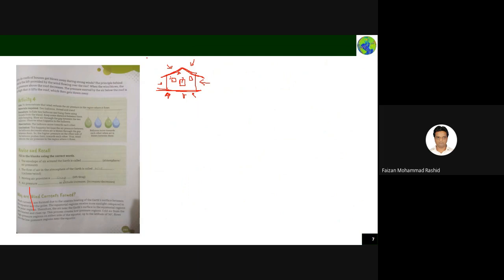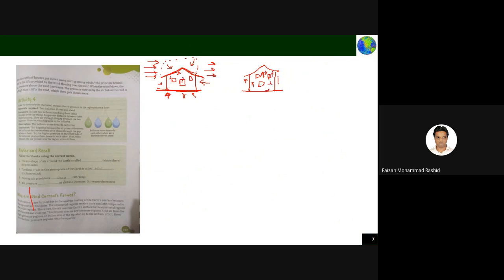But when wind starts blowing very fast, maybe at cyclone time, it will take away the air which is present at the top of the house. So what will happen if the air at the top is moved away? There is no air at the top, but there is air pressure from below and from the air present inside. What will happen?